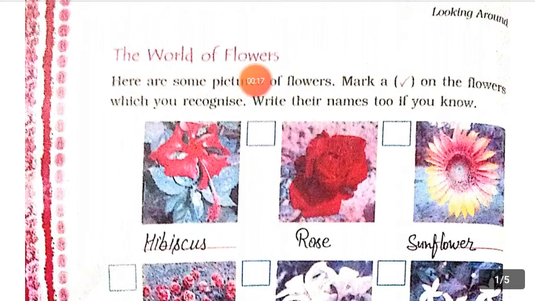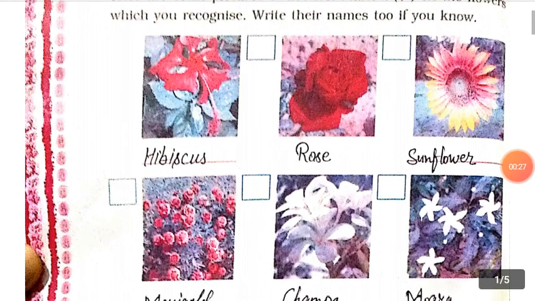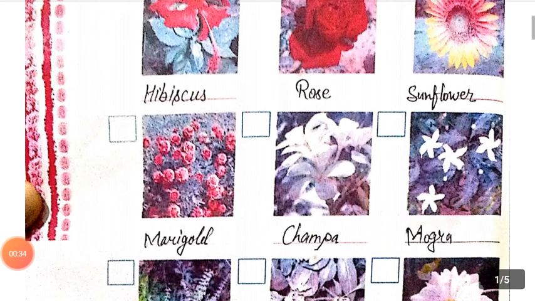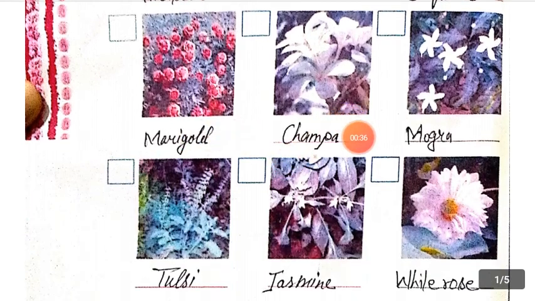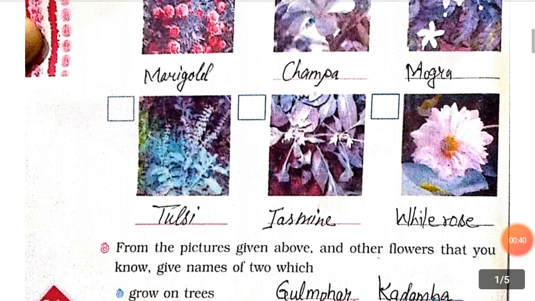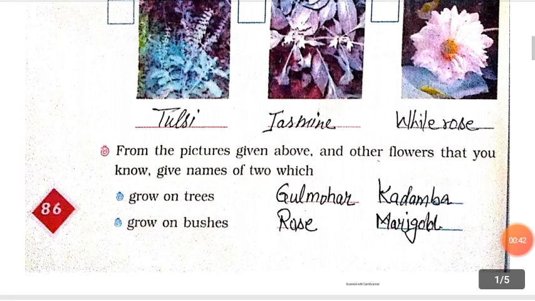The word of flowers. Here are some pictures of flowers. Make a tick on the flowers which you recognize. Write their names too if you know. So I have written here the name of the flowers. This is a hibiscus, this is a rose, this is a sunflower, this is a marigold, this is champa, mogra, tulsi, jasmine and white rose. This is a white rose, don't be disturbed.